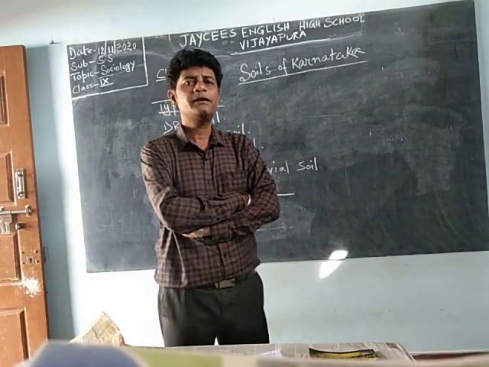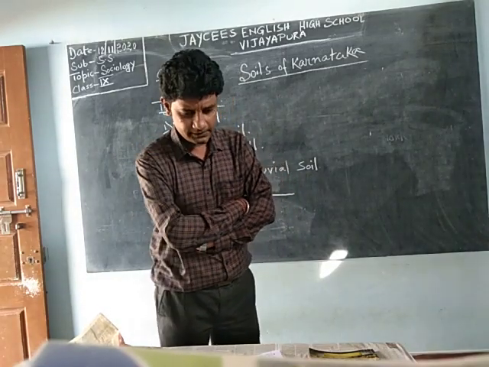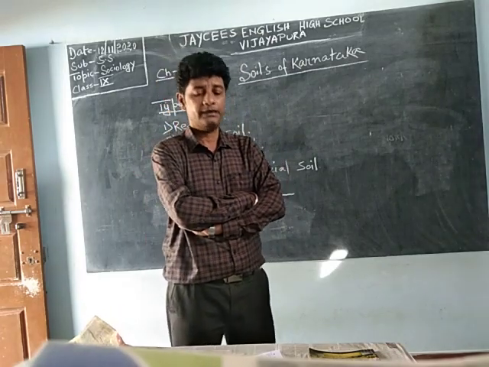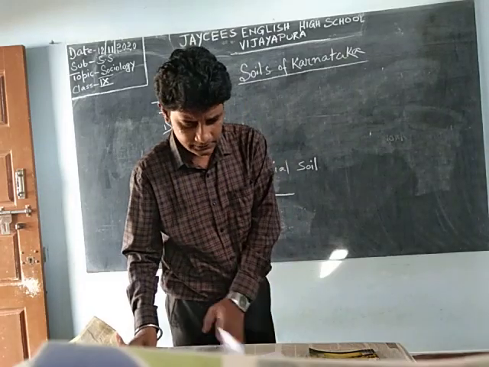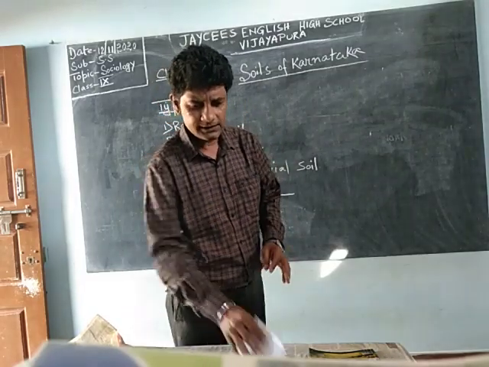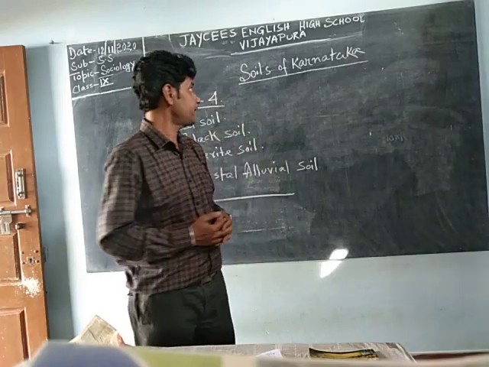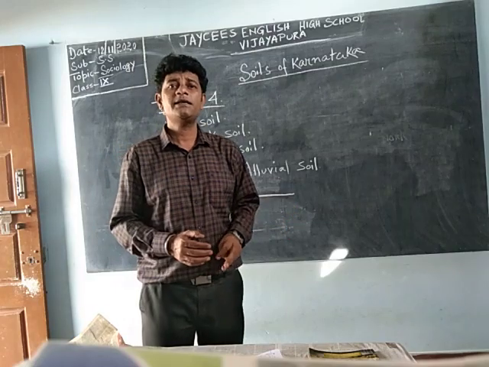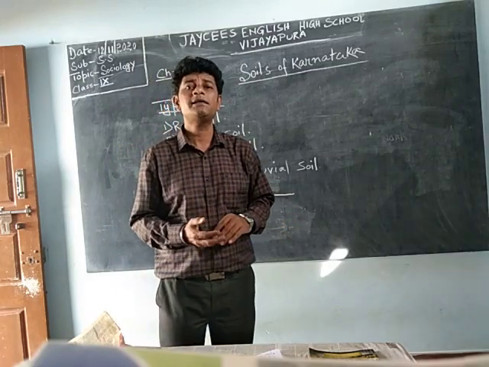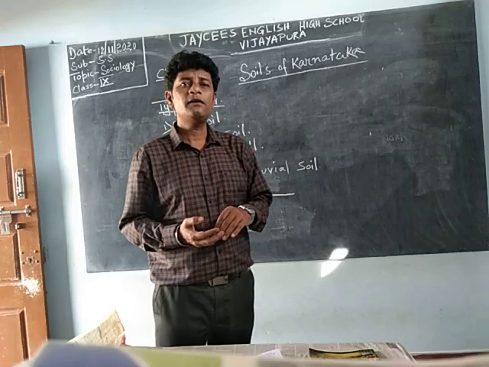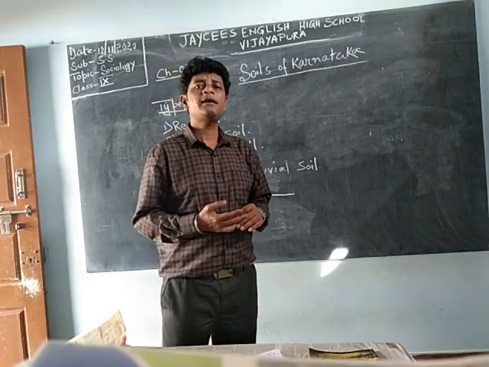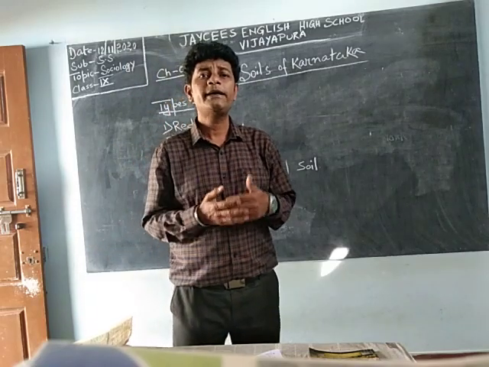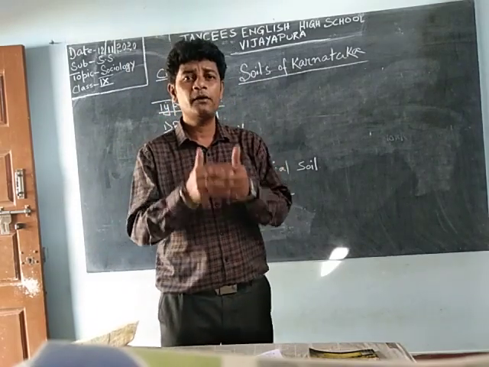Now we are going with the geography part. This is your geography third chapter, and the chapter is climate, soil, natural vegetation, and the animals in Karnataka. We have done already the climate portion, and in the previous class we have done how many types of soils are there. Now we are going through soil.